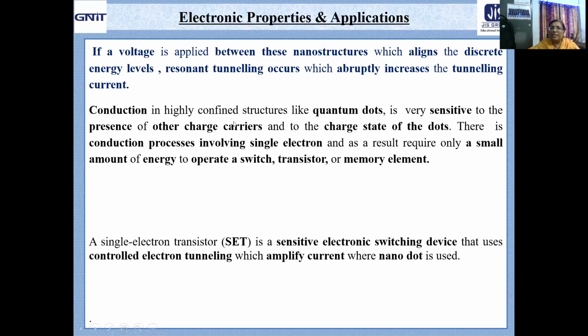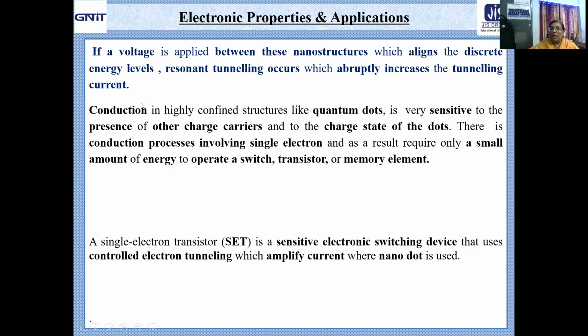Now, conduction in highly confined structures. Conduction in a highly confined structure means a quantum dot. It is very, very special. It is very sensitive to the presence of other charge carriers and to the charge state of the dot itself. There is a conduction process involving even a single electron, and as a result, naturally, a small amount of energy is required to operate a switch or transistor or memory element under these types of conditions.